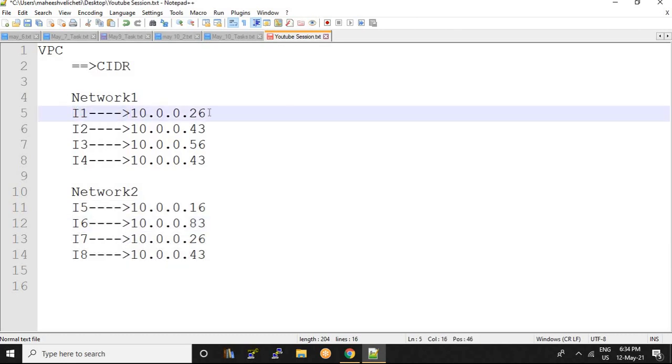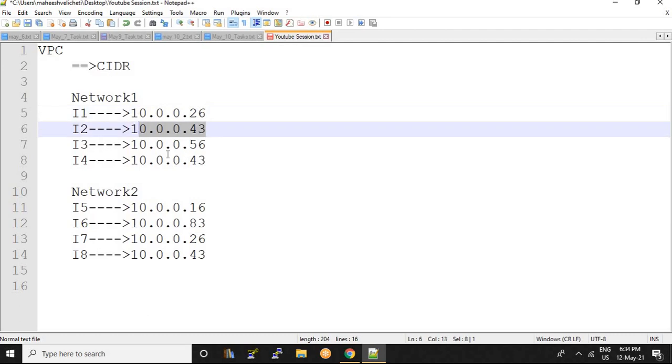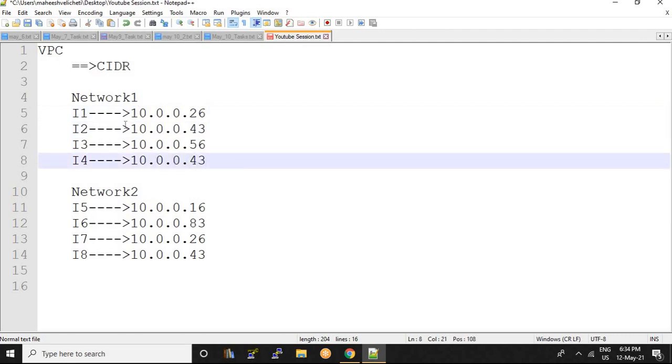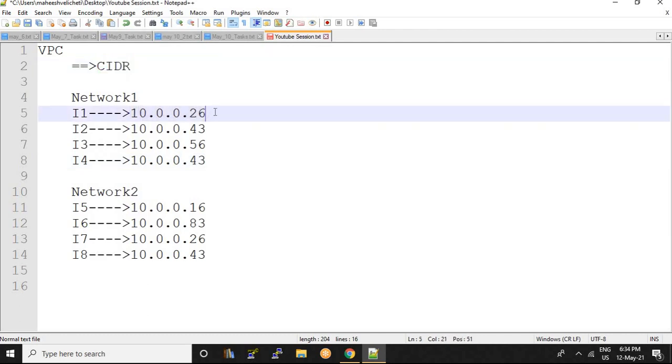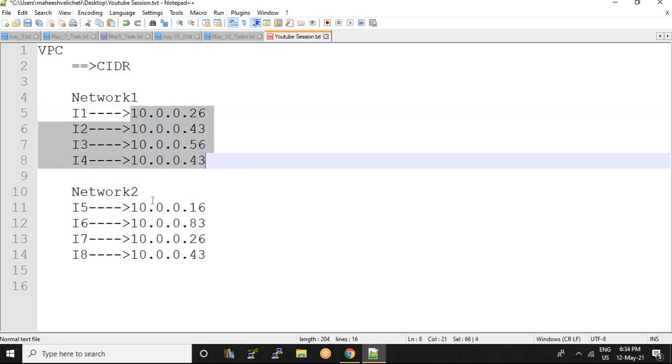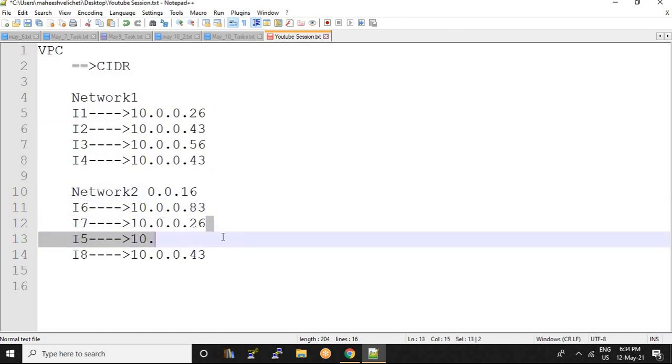I have assigned some IP for I1 machine, I2 machine, I3, I4 machines. When I have applied some CIDR notation to a particular instance, that CIDR notation must be unique within a network, and that IP can be repeatable in another network.